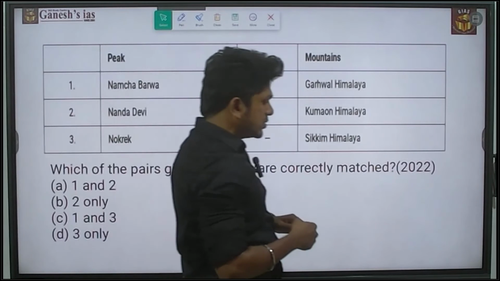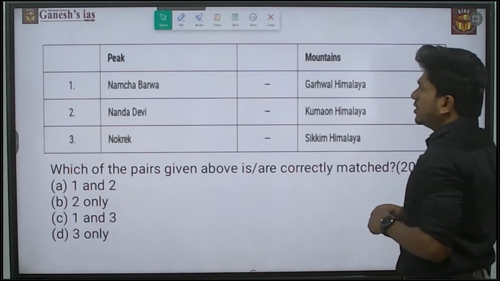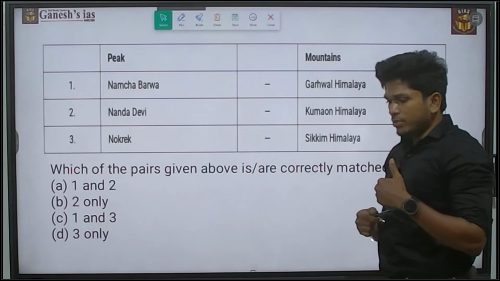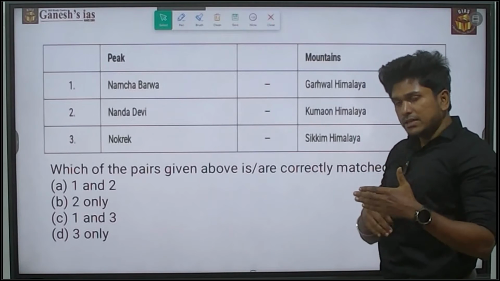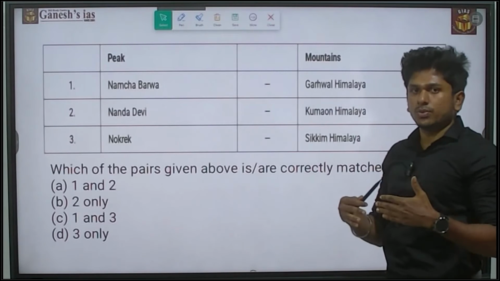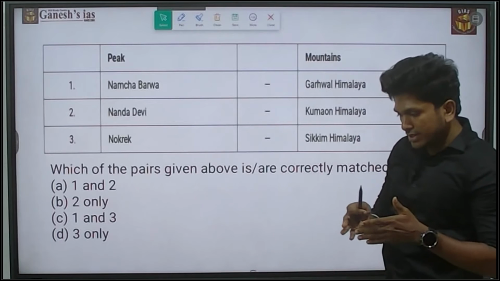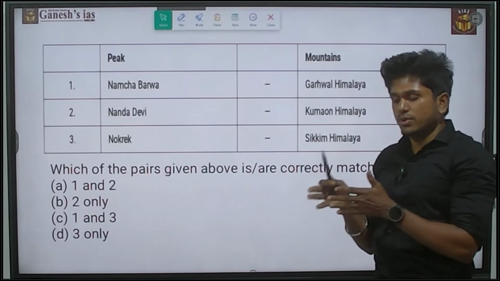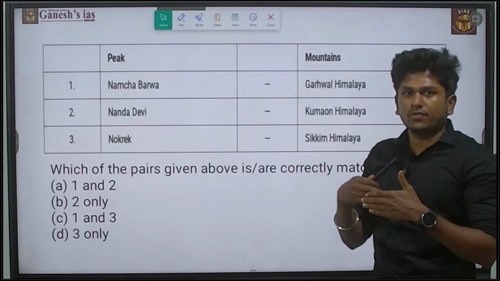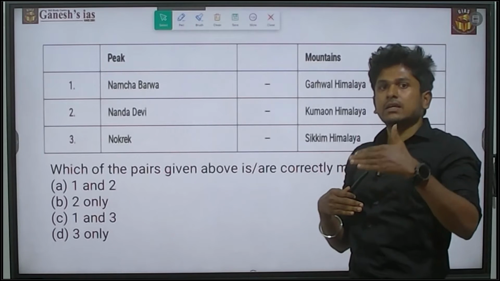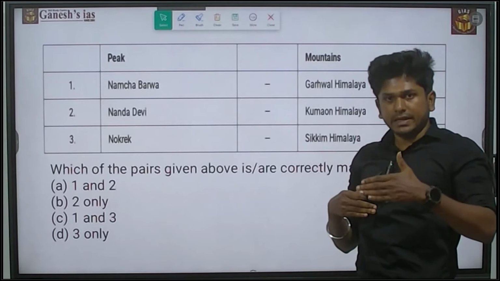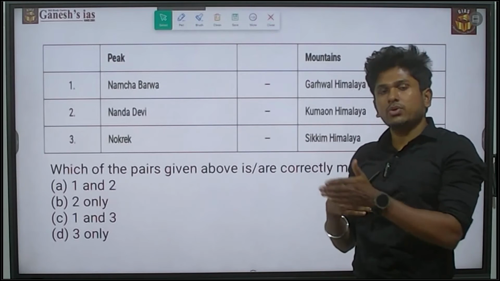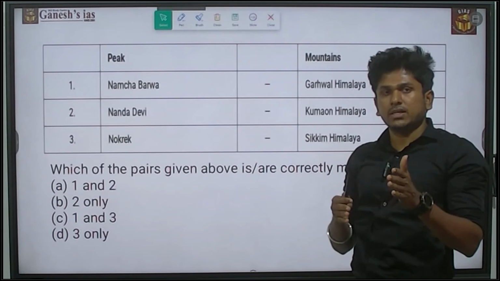Okay. So this question was asked in 2022. It is about the peaks and their mountains. When it comes to the Himalayan mountain, by length and breadth, the Himalaya is one of the largest mountains. The Himalaya is divided based on latitudinal factors and also longitudinal factors. For example, latitudinally it is divided as Trans Himalaya, Greater Himalaya, Lesser Himalaya, and the Outer Himalaya. The longitudinal divisions are based on the rivers.